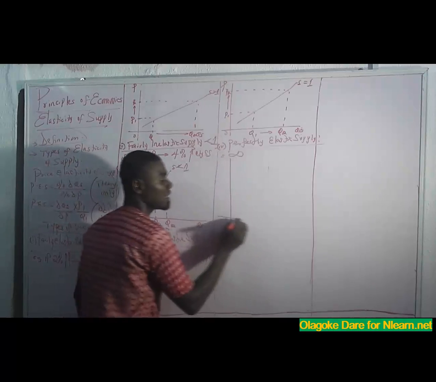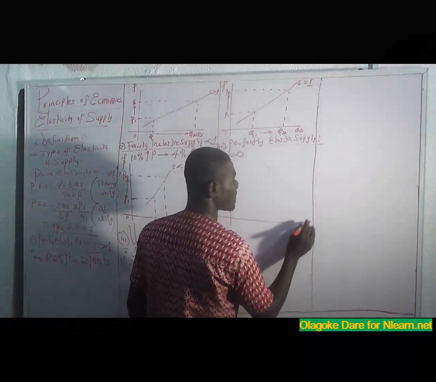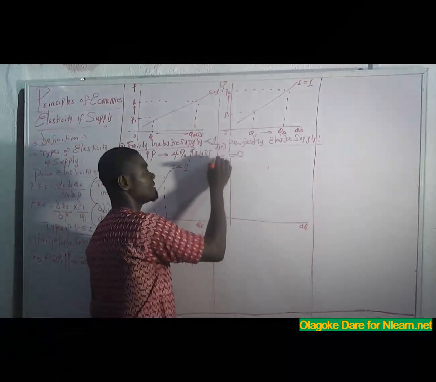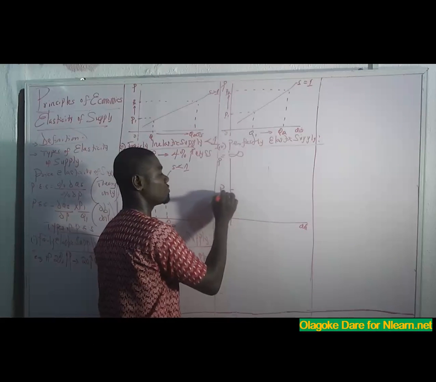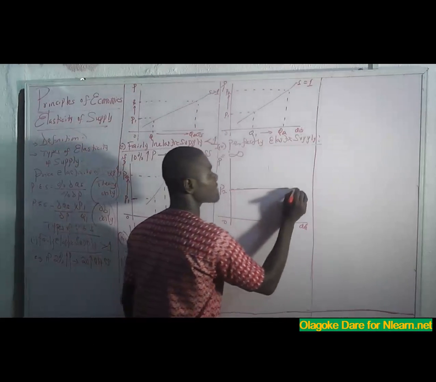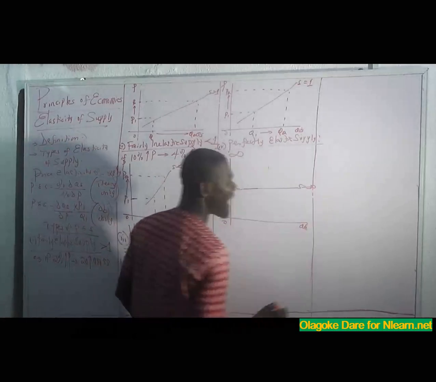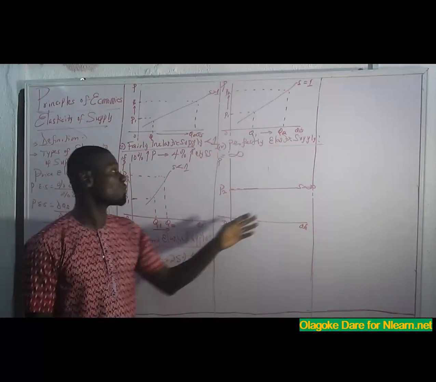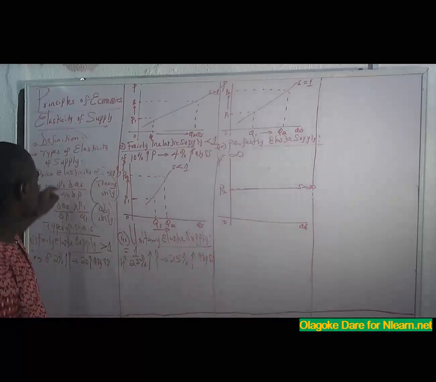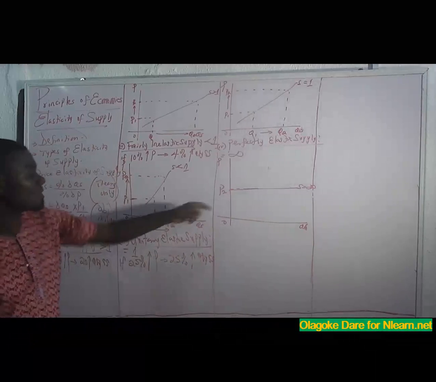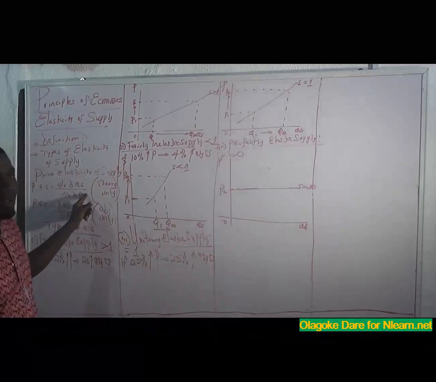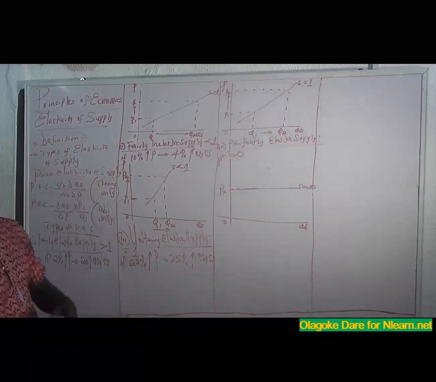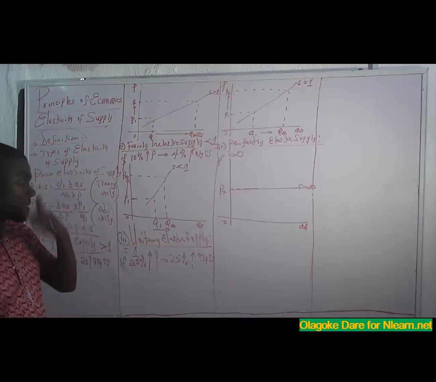Like at this, like at that. Yes, quantity supplied. Yes, 0. Yes, my price. At price 2, different quantities are supplied, which makes it why? Look at it, I have different quantities. I have change in quantity. I can put the change in quantity here, but my price is constant. Change in price is 0. So if I divide it by 0, I'm going to have infinite. That's how we came about that.